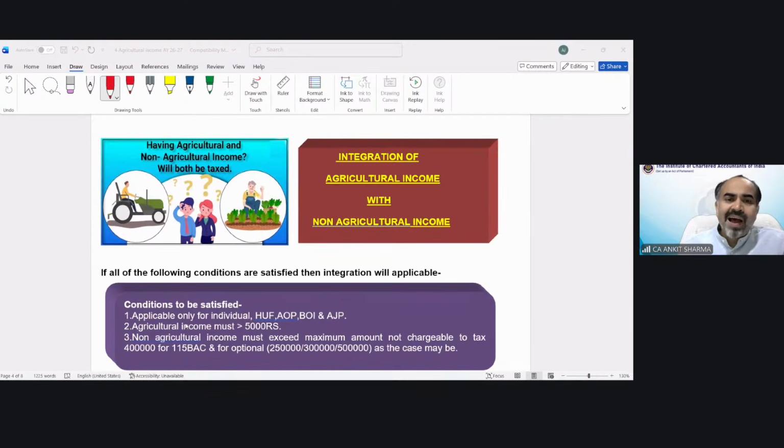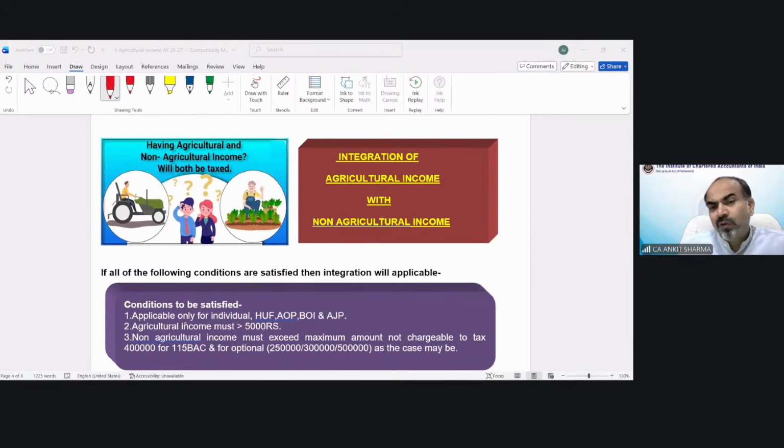So why do we need to give them 100% exemption? There would be some different provision to charge tax on their income, and that is where integration of agricultural income with non-agricultural income comes into force. So technically, this is for those farmers who have income other than agricultural income also.